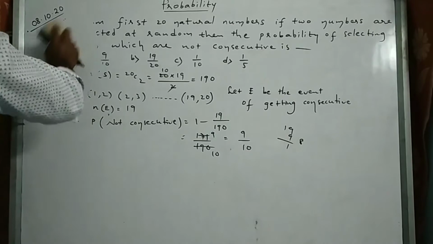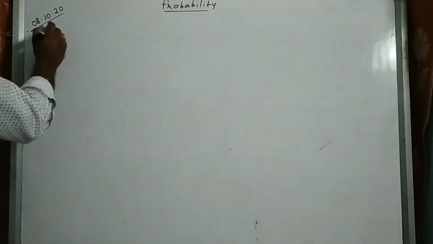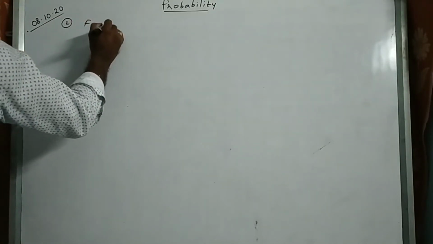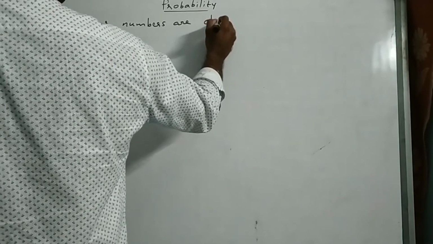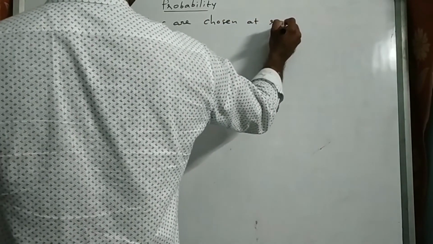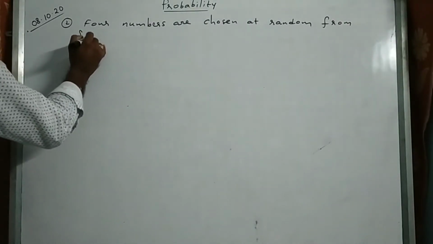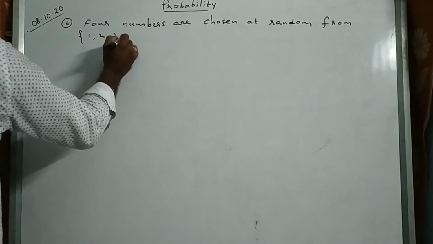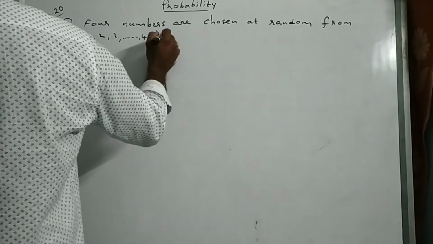Second question. 4 numbers are chosen at random from the set of 1, 2, 3, up to 40. The probability that they are not consecutive.